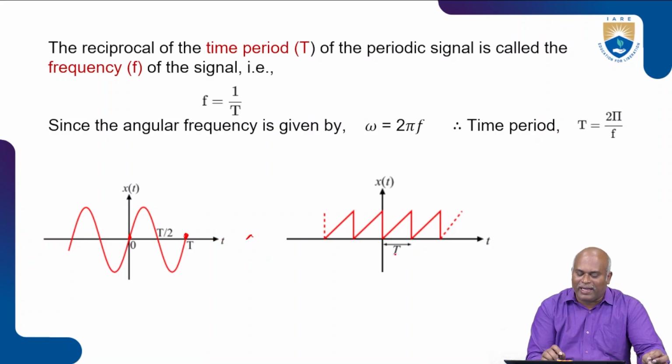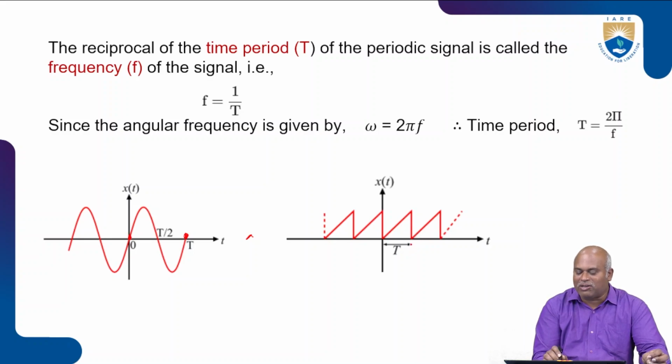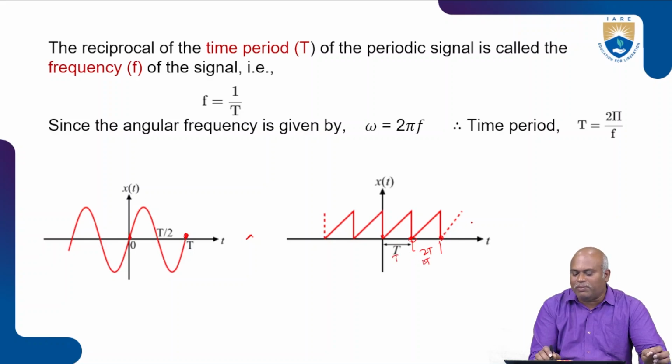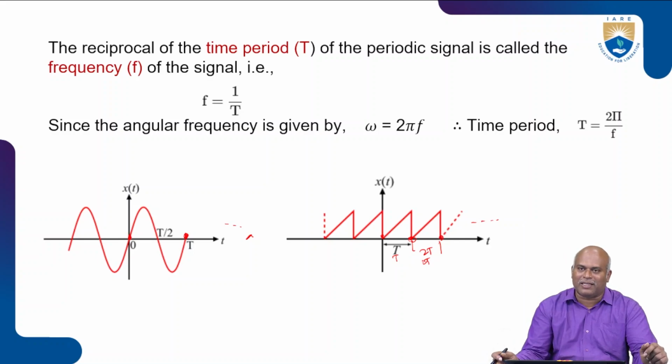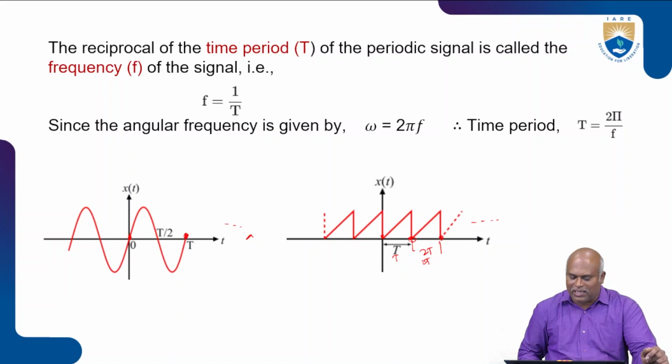Here I take a rectangular signal, that is a rectangular, sawtooth-like waveform. What happens for the signal from 0 to T, the same will repeat for the next 0 to T, that is the second T. This is T, this is 2T. So it will continuously repeat. This kind of signal is represented as a continuous periodic signal.